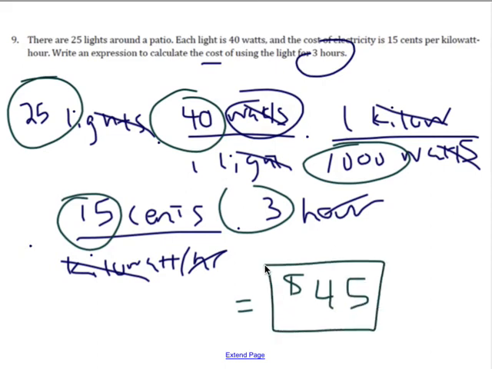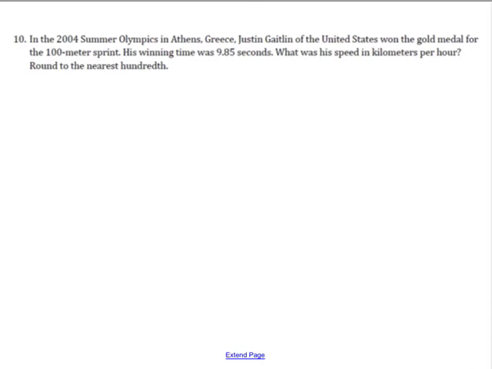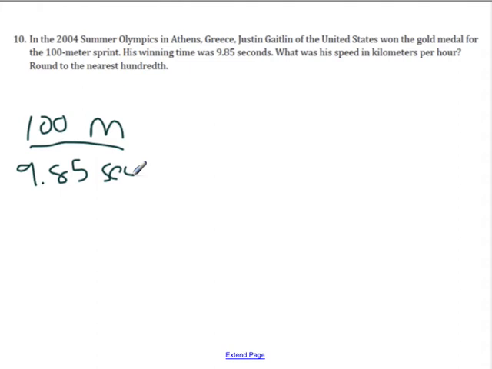Now if you need me to talk this through with you in person, please let me know, because I know this stuff is confusing. So Justin Gatlin of the United States runs a 100-meter sprint. His winning time was 9.85 seconds. So for every 100 meters he runs, it's going to take him 9.85 seconds. And then it asks us what was his speed in kilometers per hour.